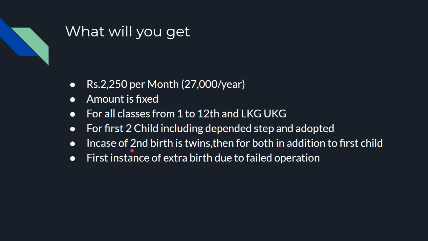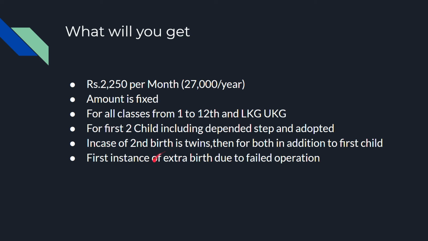But in some cases, the second birth is twins. Then this is not a mistake of the employee, and so for all the three children, CEA is eligible. Okay, I will repeat it. For the first child, they will reimburse the full amount. If the second birth is twins, then for a total of three children, CEA is eligible. In some cases, the first birth itself is twins, and the second birth is a single child. Then what is the process? Then for the first two children, the two twin children, it is eligible and not for the last one.